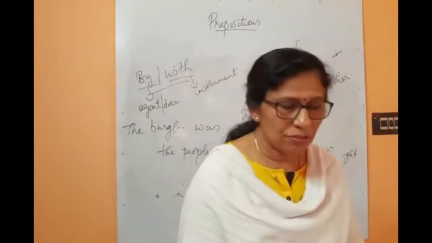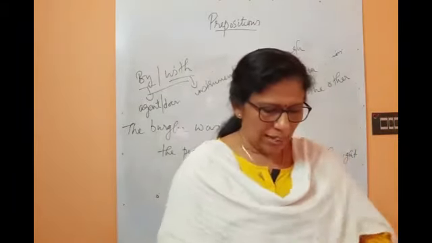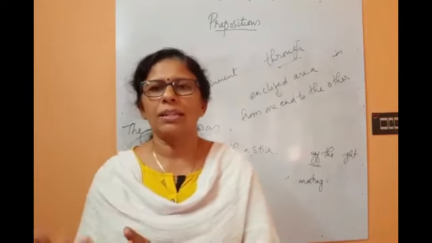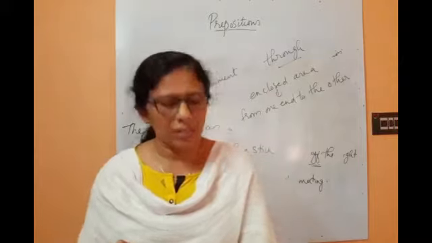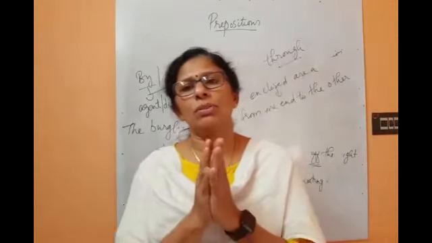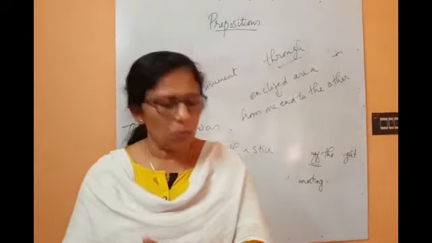Okay, so that is the difference between since and for. And next one, at and in. When it is connected with places, at is used for smaller places and in for bigger places, cities and countries. Okay, and next one, between and among. Between for two persons and among for more than two.